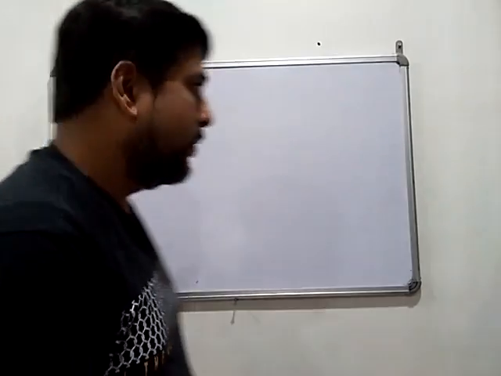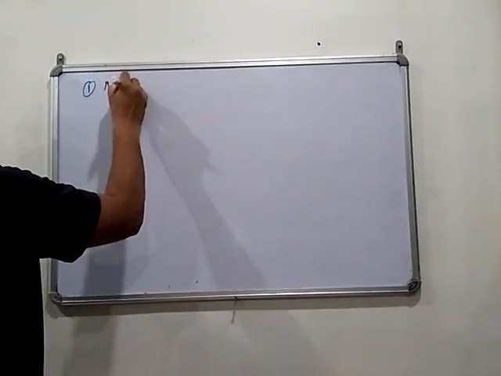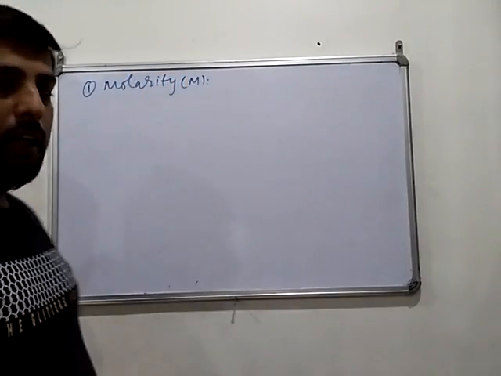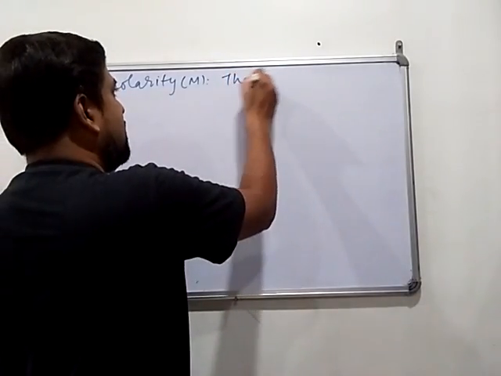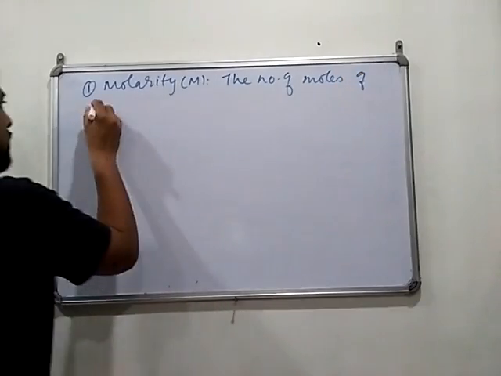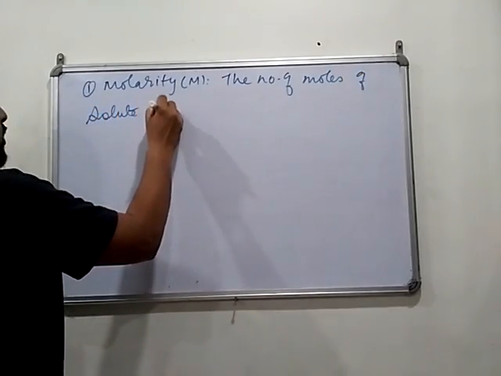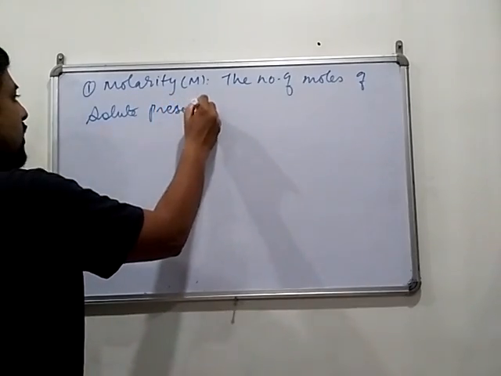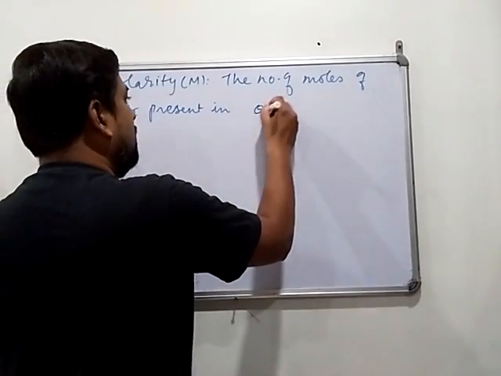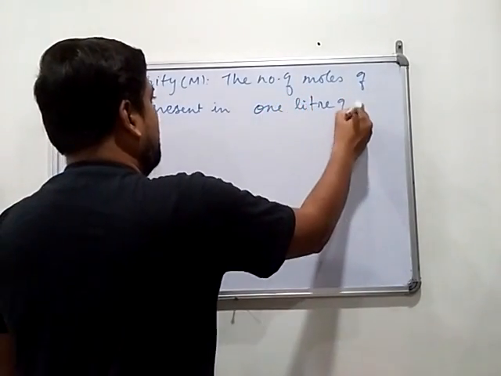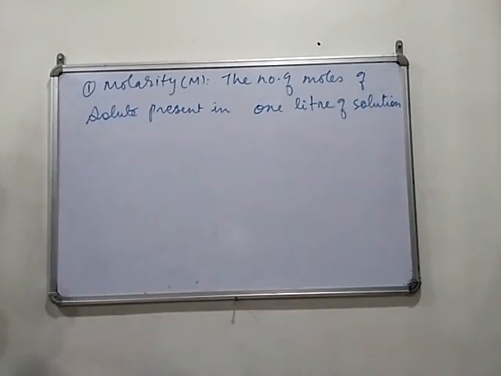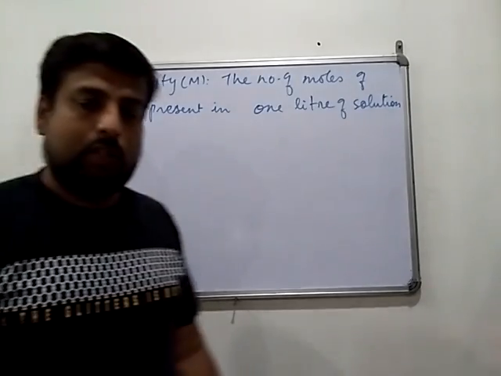So the first one is molarity. How can we define molarity? The number of moles of solute present in 1 liter of solution. The number of moles of solute present in 1 liter of solution.